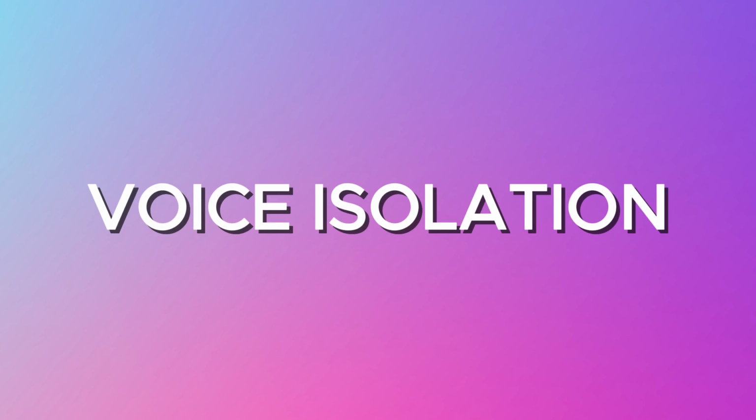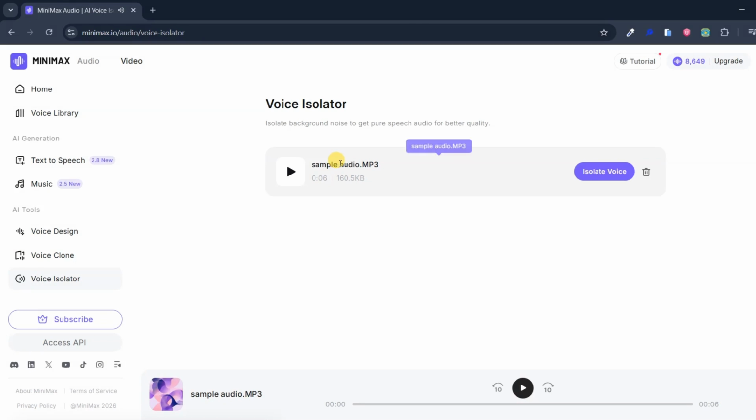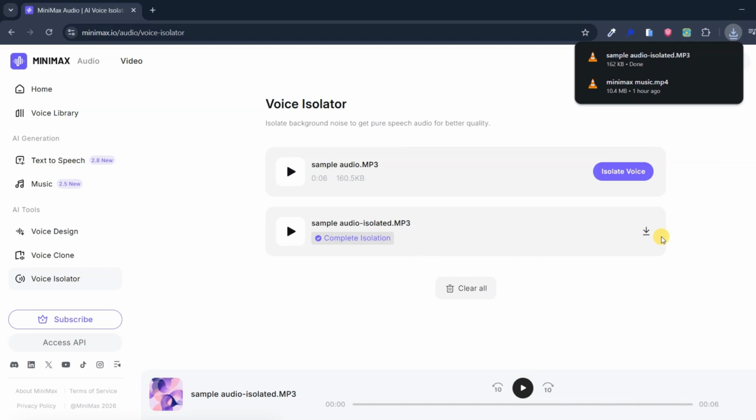Voice isolation and audio cleanup. There is also a voice isolator that saves a ton of time. Upload a rough recording. Click Isolate. Background noise disappears. Air conditioners, room echo, chatter, all gone in seconds. If you record in less than perfect environments, this feature alone is clutch.